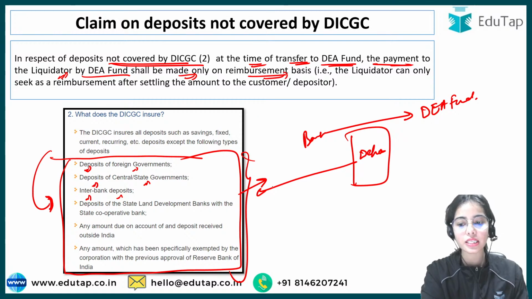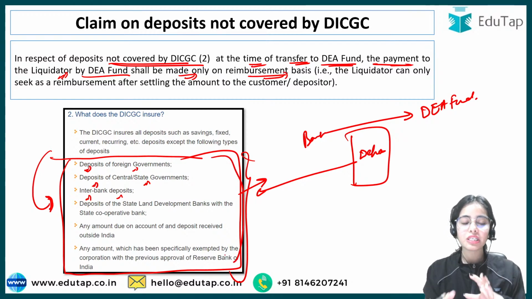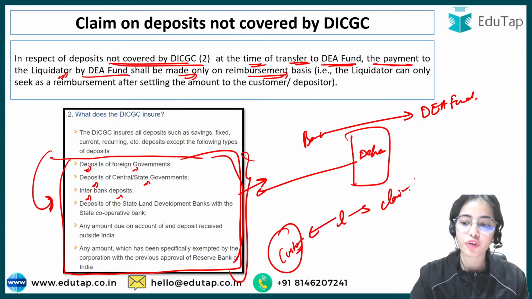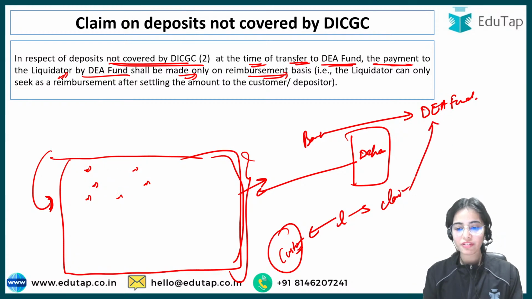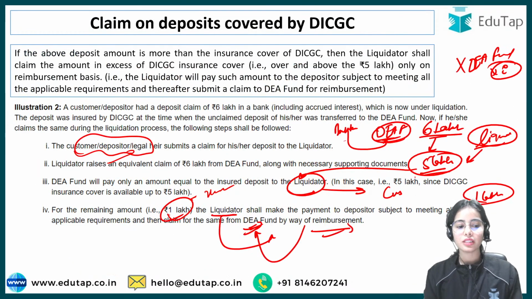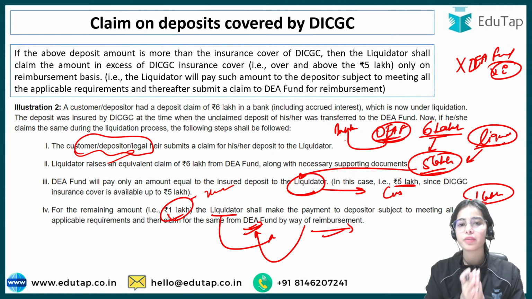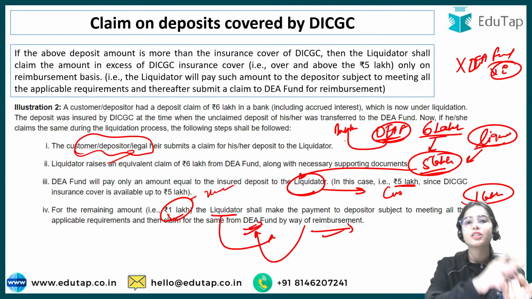So in this case, because the DICGC has not insured any of the money of these deposits, that means the liquidator first has to make the payment to the customer, and then the liquidator can claim the money from the DA fund. So usually what happens is that the liquidator directly takes the money, at least till 5 lakh rupees, from the DA fund and then pays to the customer.